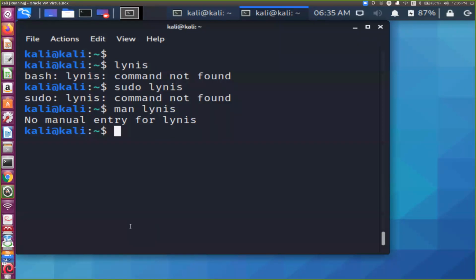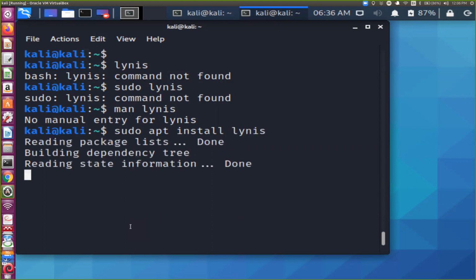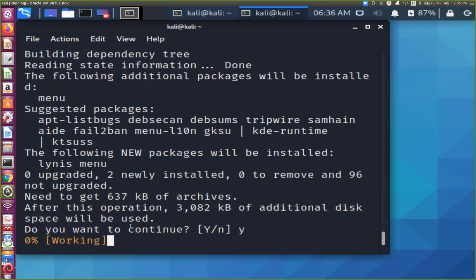We need to install this. How to install? Sudo apt install. What it will do? It will go to the online repository. You need to connect with the internet and install this. Within seconds, it will be installed in your machine.